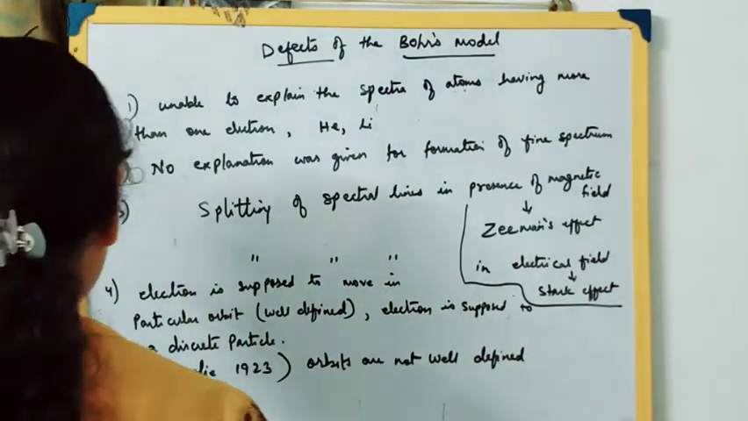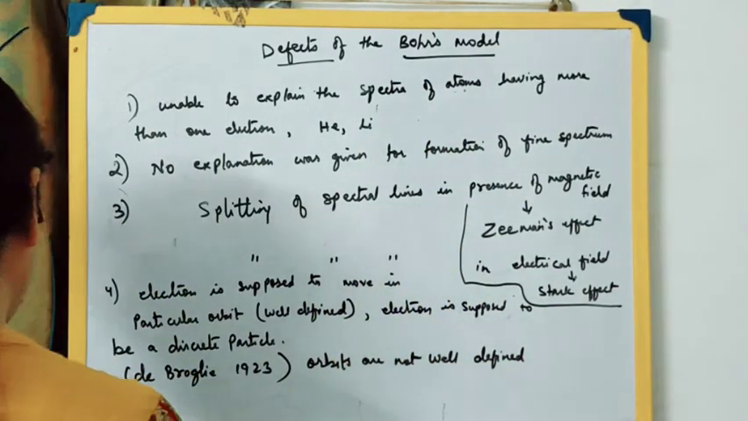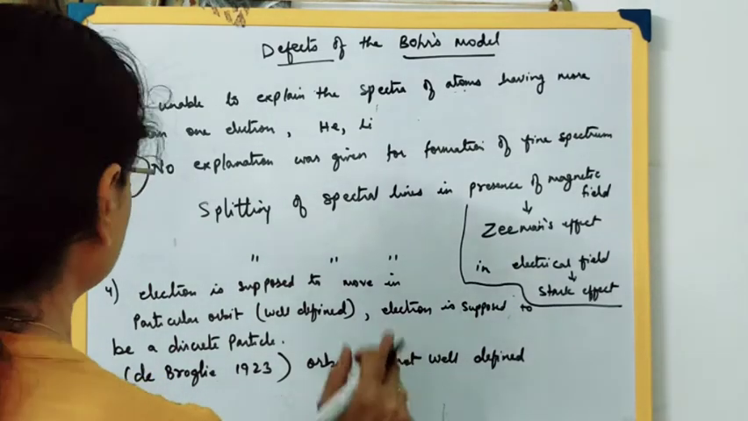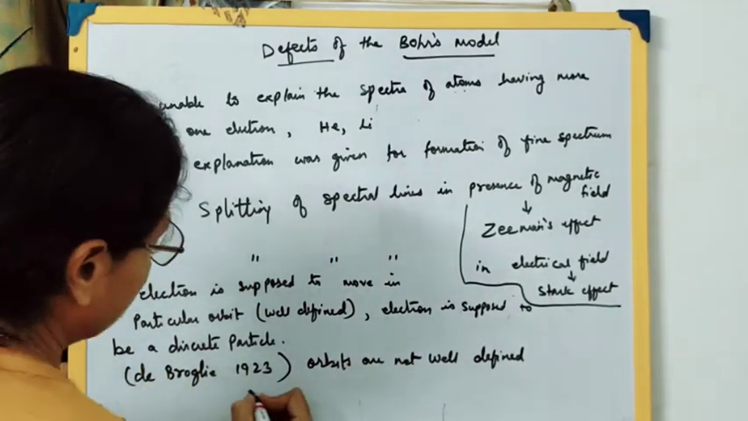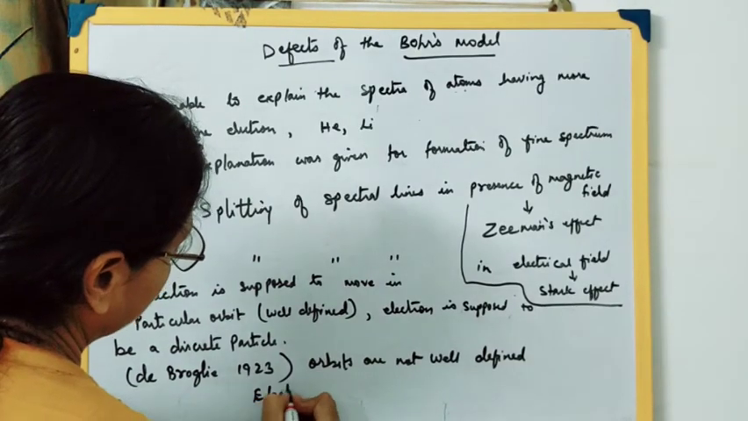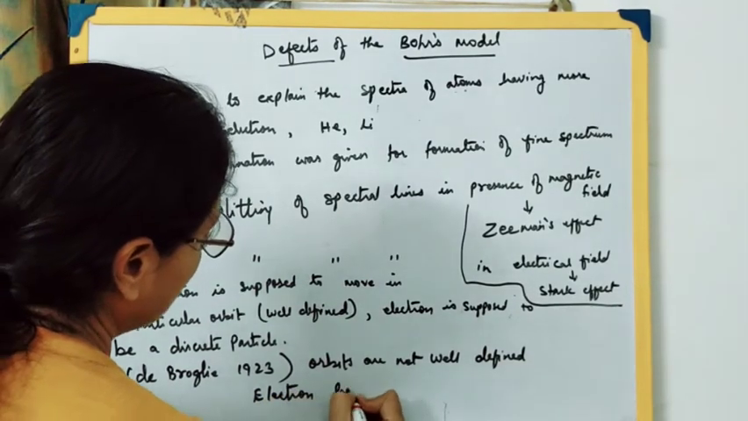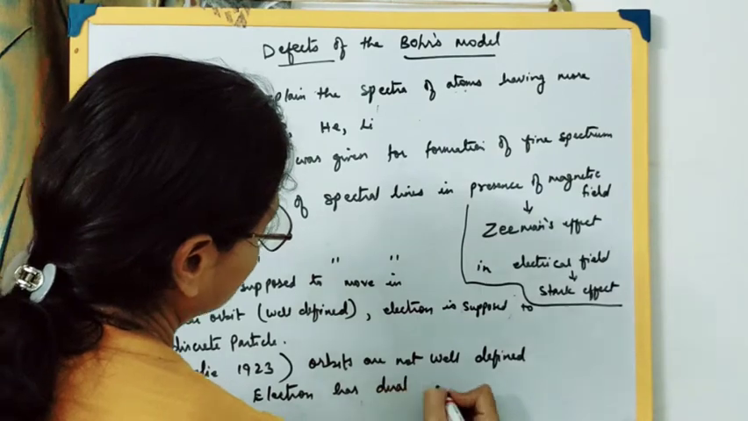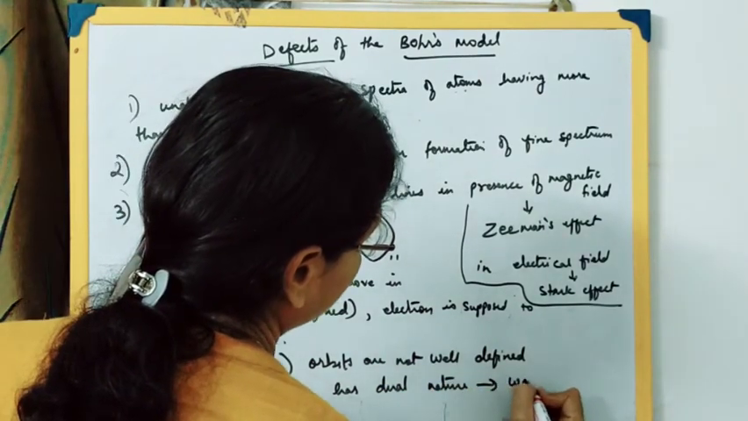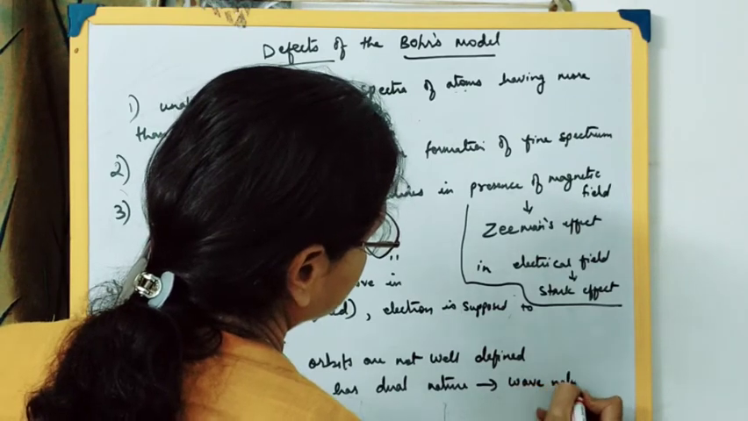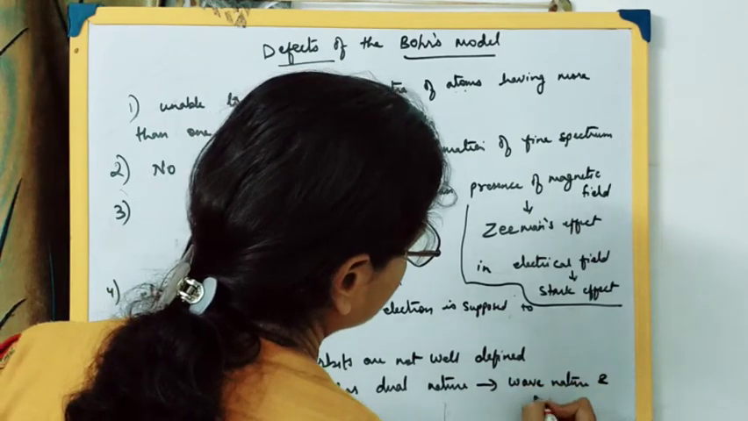So according to de Broglie, the orbits are not well defined and the electron is not supposed to be a discrete particle. The electron has a dual nature, that is, particle nature as well as wave nature.